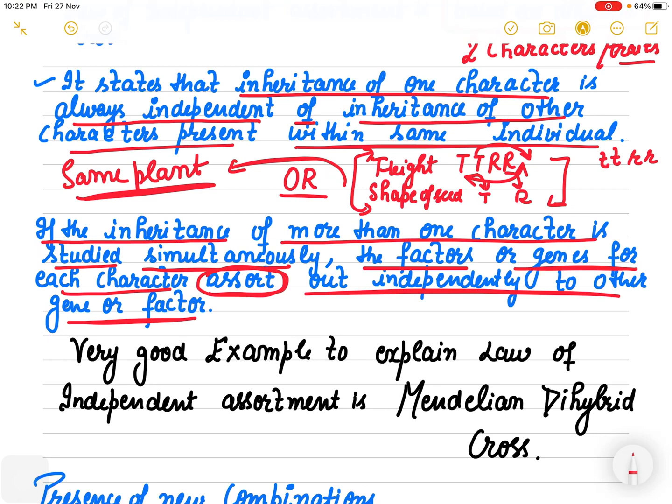Assort out means they are totally independent. It does not mean that they are going to affect each other. Definitely these genes are placed together, but they are independent in their expression.